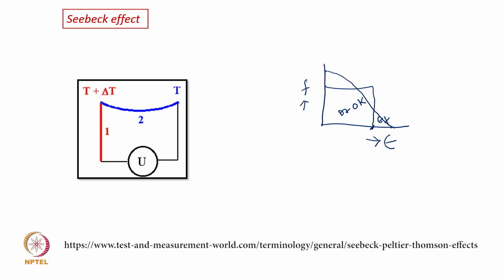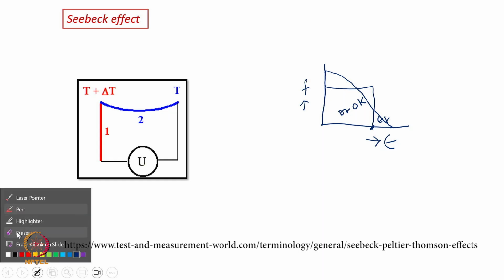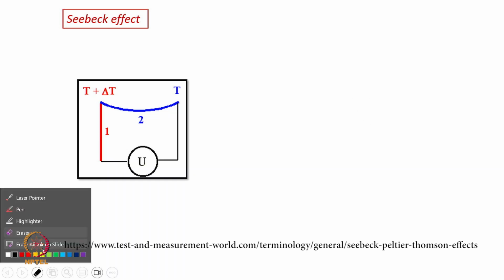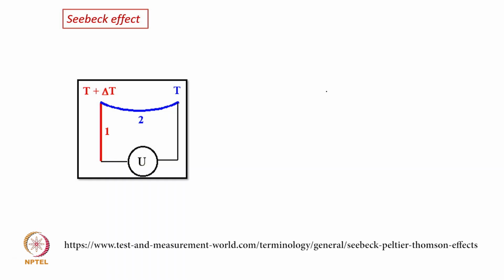So that means there is a concentration gradient of electron from this to this. So now I draw it in a simple way. I just consider a bar. Okay.